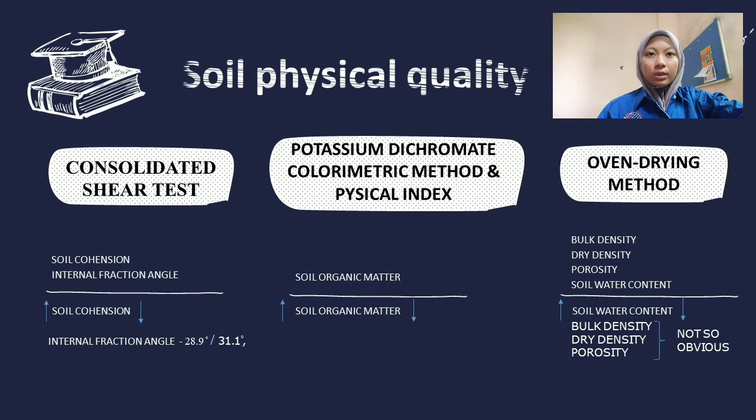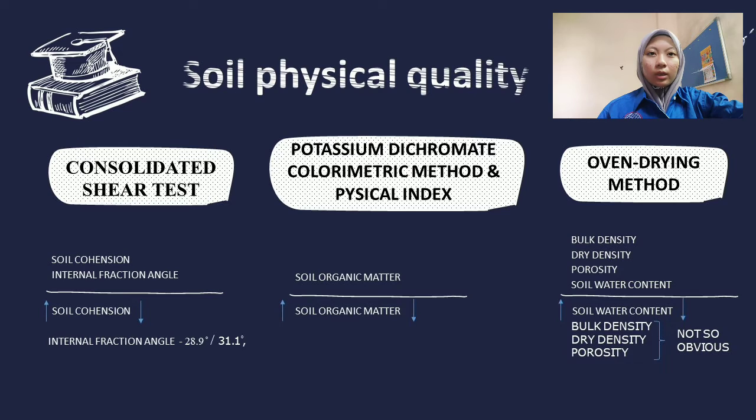For the soil cohesion and internal friction angle, the consolidated shear test was performed to get the results, which were obtained before the mining activities. The soil cohesion increased after the mining activities, while the internal friction angle before mining was lower than after mining.